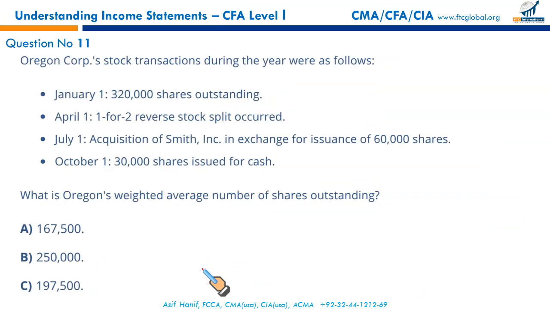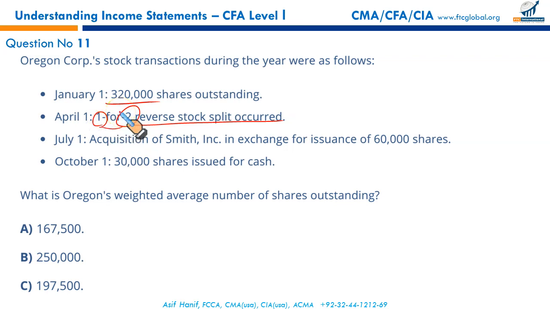Oregon Corporation stock transactions during the year were as follows. 320 shares outstanding. Okay, January, they will carry the full weight. April 1, 1 for 2 reverse stock split. Reverse stock split means every 2 old shares are now converted to a single share.